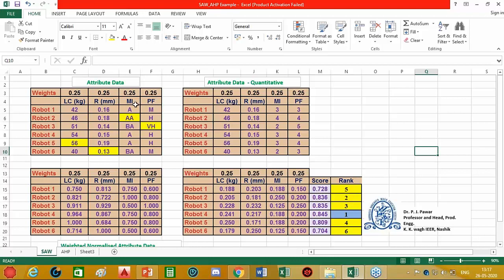If you see the man-machine interface, it is expressed in qualitative form, where A represents average, AA is above average, and BA is below average. In this column, robot 2 is performing best with respect to this criterion. Whereas for programming flexibility, robot 3 is performing best.